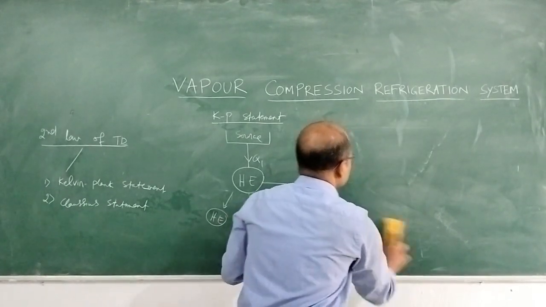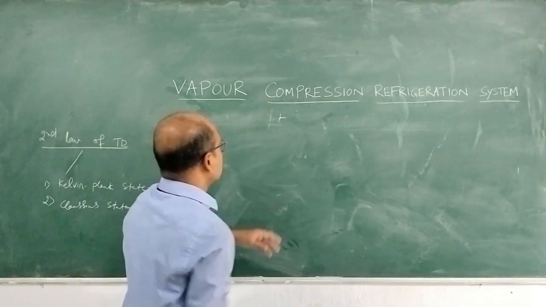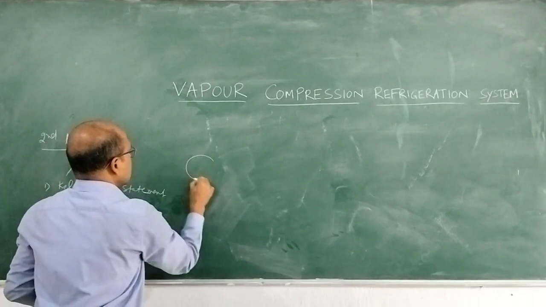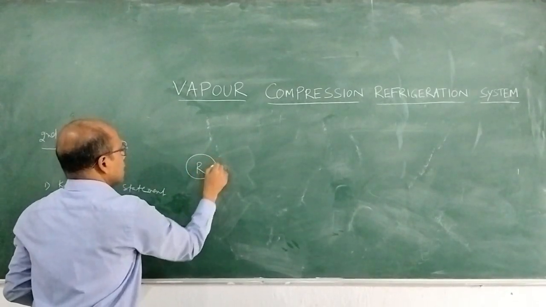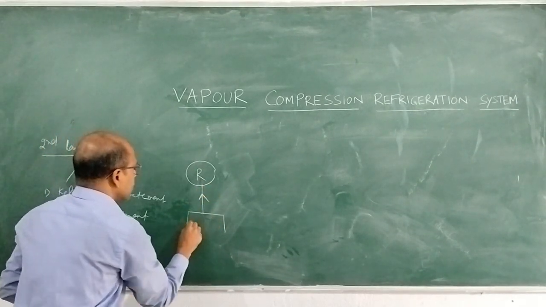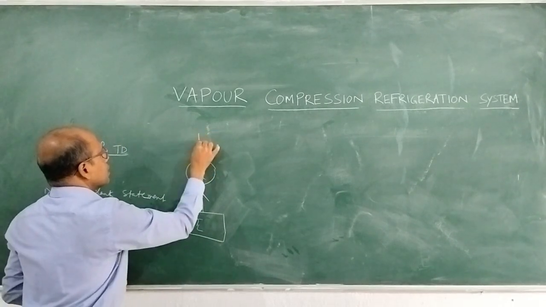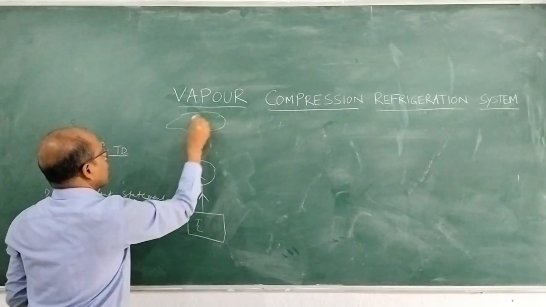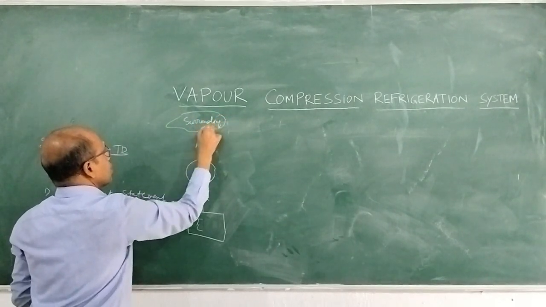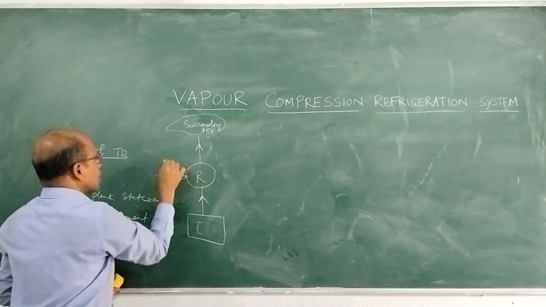In a vapor compression refrigeration system, we generally write that this is the refrigerator R. It takes heat from the low temperature reservoir and maintains the low temperature reservoir at TL and rejects heat to the surrounding air, by taking some electrical work.